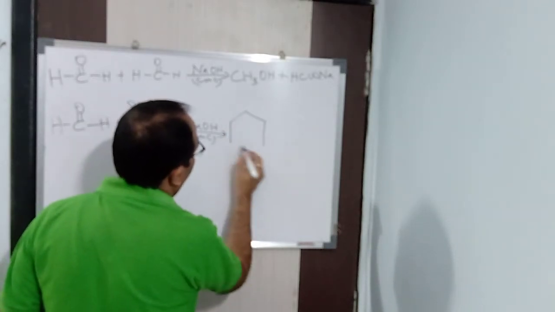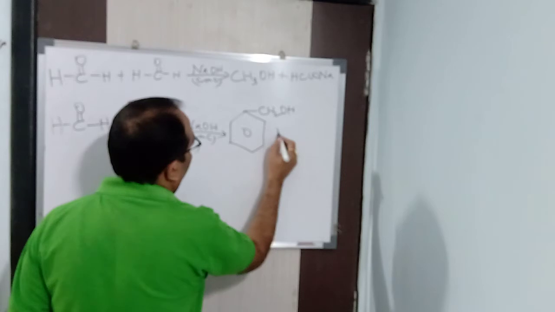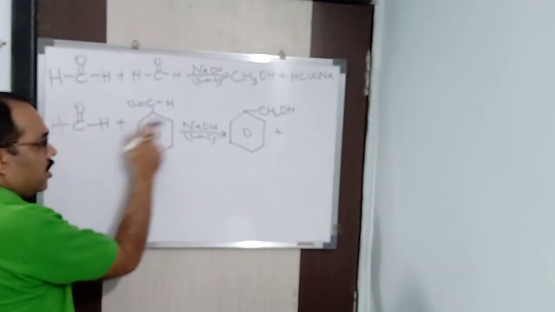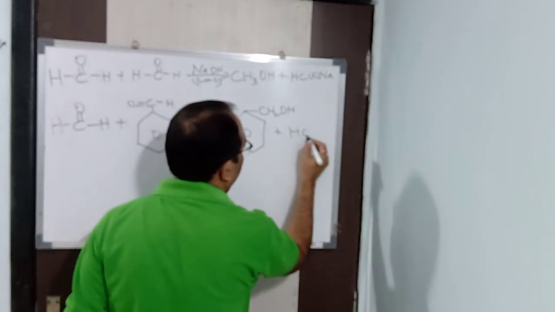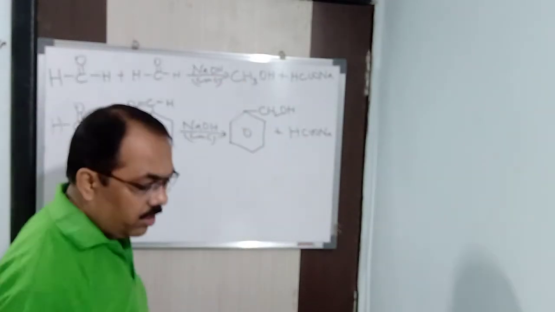So reduced means it is going to form benzene ring CH2OH, benzyl alcohol. And this will get oxidized to form acid, HCOOH, which reacts with NaOH to form HCOONa. Because here there is no confusion. Any one you can reduce and any one you can oxidize.